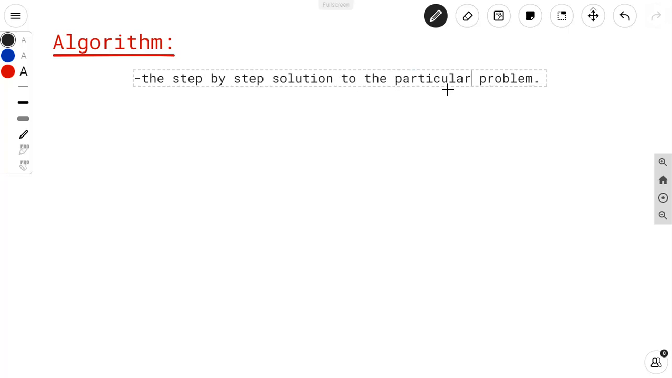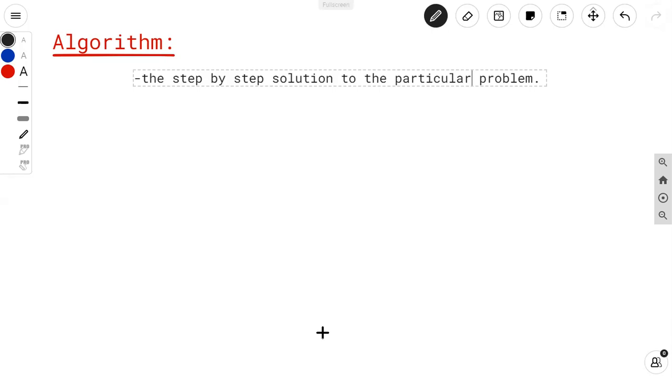Problem means what? Any example or any mathematical problem, any program, then it is said to be a step-by-step solution for a particular problem. Then it is said to be an algorithm. Okay, it is called an algorithm. So what is an algorithm? It is a finite step-by-step solution for the particular problem.